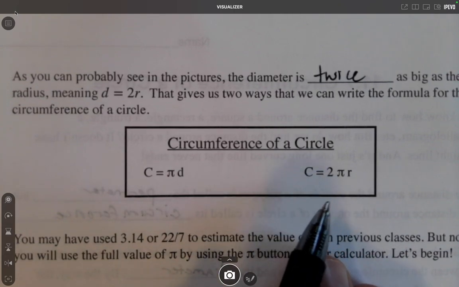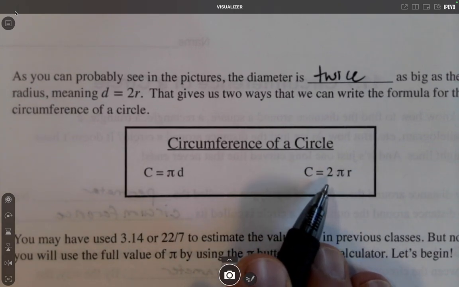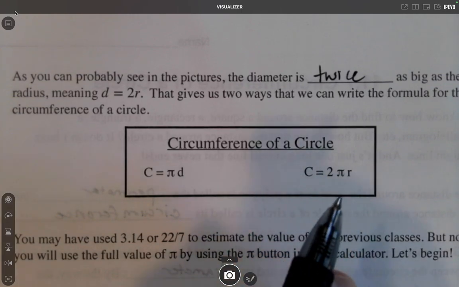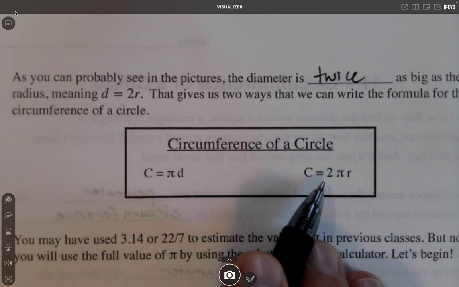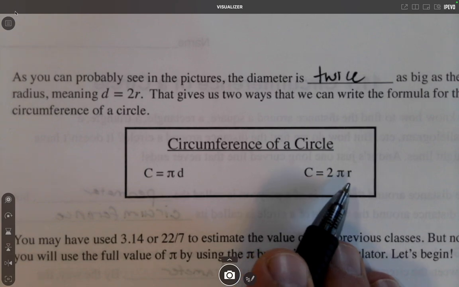I know they changed the order of the letters here a little bit. That may seem weird, but when you're multiplying, it doesn't matter what order you put things in. They just like to put numbers on the front, and then Greek letters, and then variables.